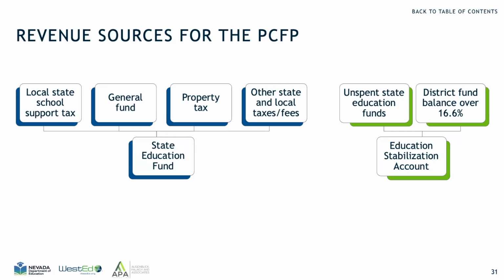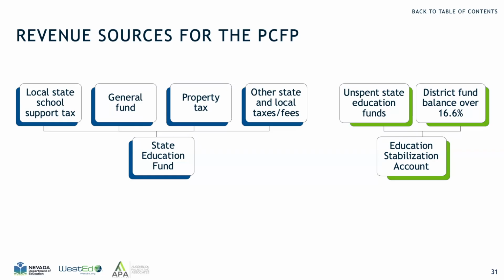Revenues to fund the State Education Fund include local support tax, the general fund, property tax, and other state and local taxes and fees, including net proceeds of minerals, both state and local, gold and silver tax, governmental services tax, recreational marijuana tax, local school support tax, annual slot tax, room and property tax, Federal Mineral Leasing Act tax, franchise fees, proceeds from forfeited properties, fines, interest distributions, and others.